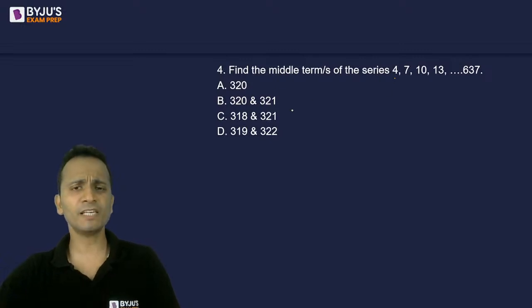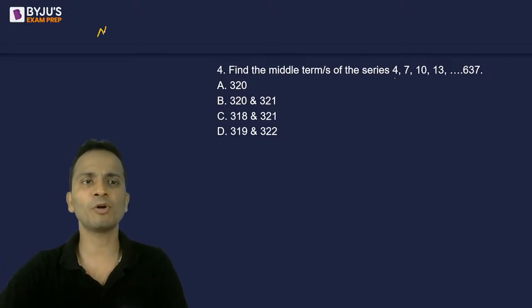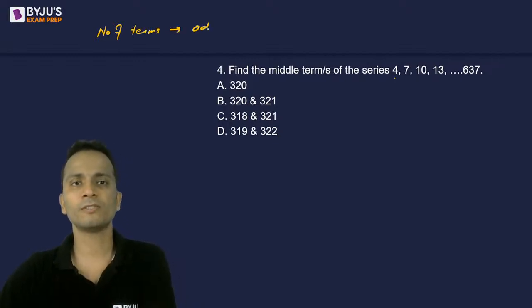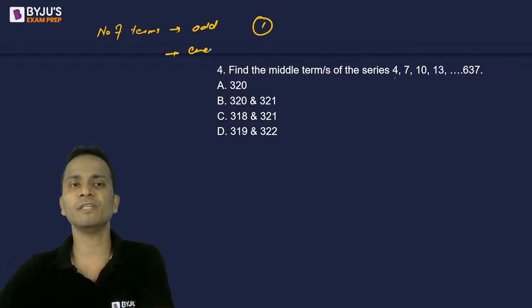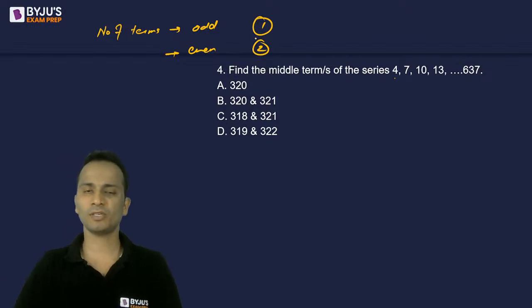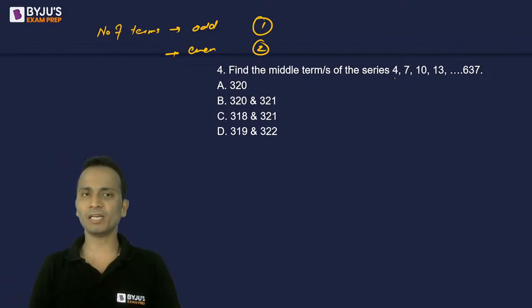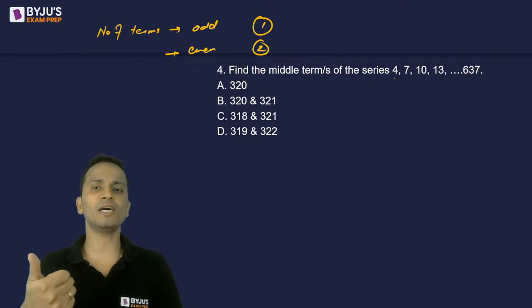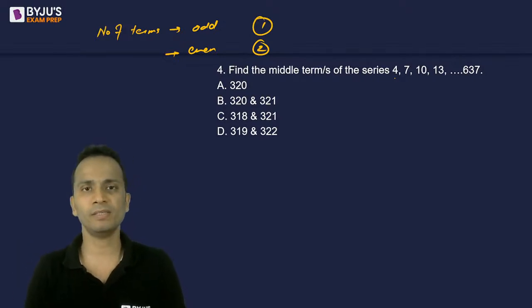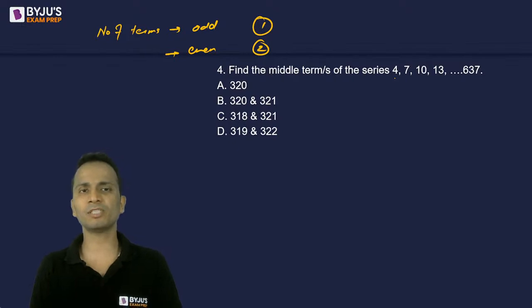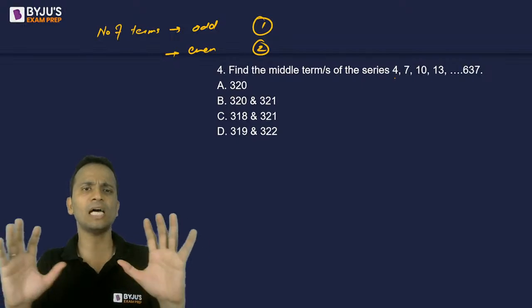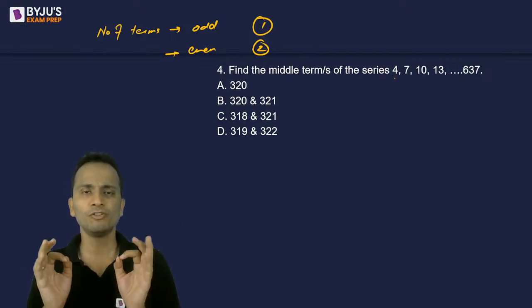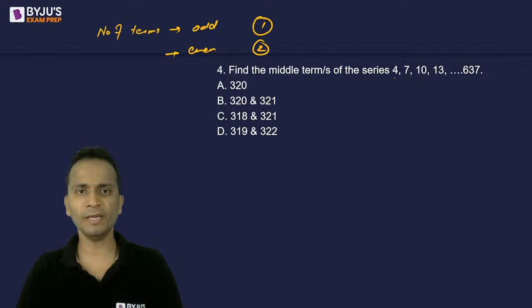Number one, if the number of terms is odd, then there will be a single middle term. But if the number of terms is even, then there will be two middle terms. If there is a single middle term, obviously it will be of the form 3k plus 1. If there are two middle terms, that means the total number of terms is even, and both these terms will be of the form 3k plus 1 for this question.